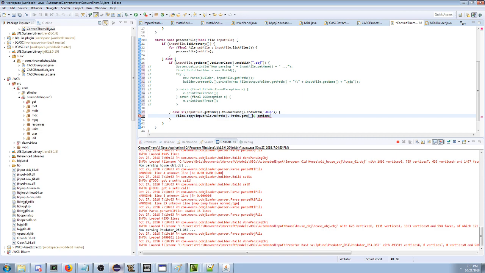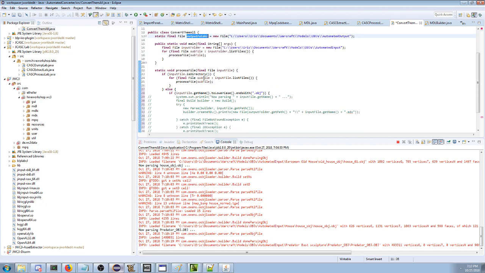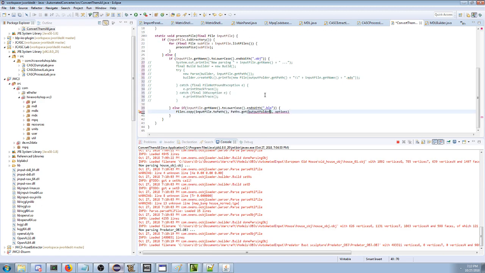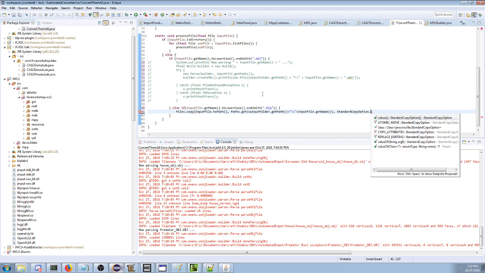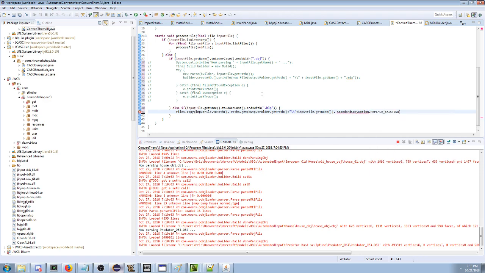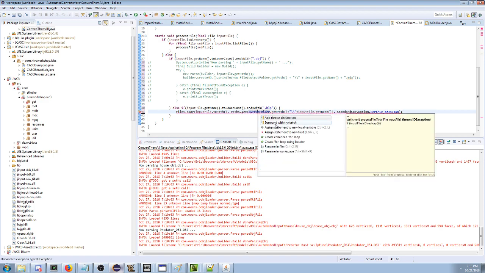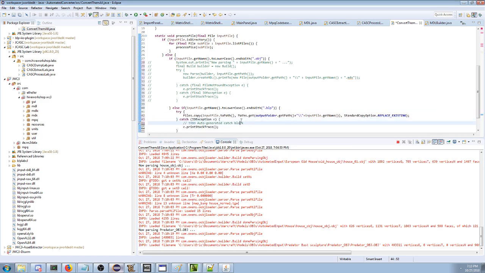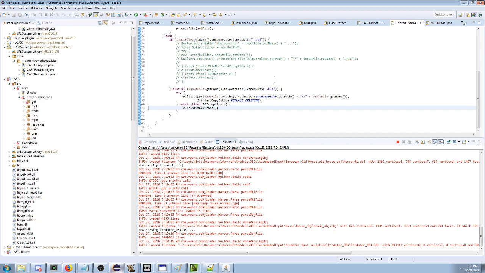And what we're going to do is output folder get path plus slash plus input file get name. So we're going to put them all in the output folder, and we're going to do standard copy option dot replace existing. Okay, so we're going to copy them into this, and again we have to do the surround thing because Java is just so bad.